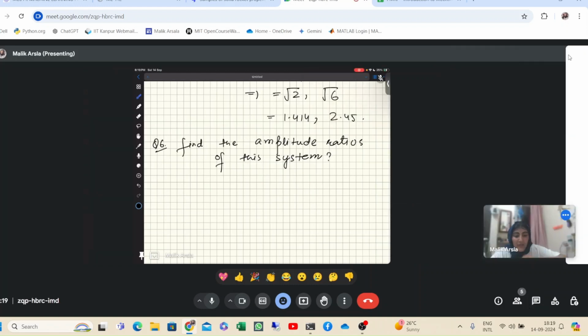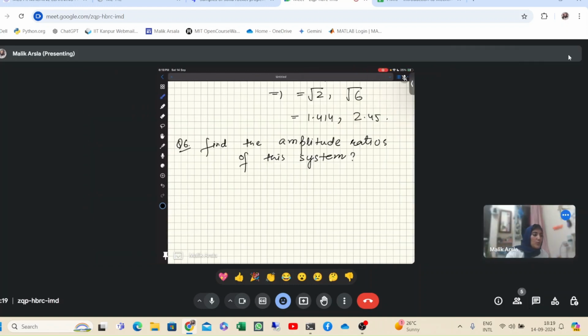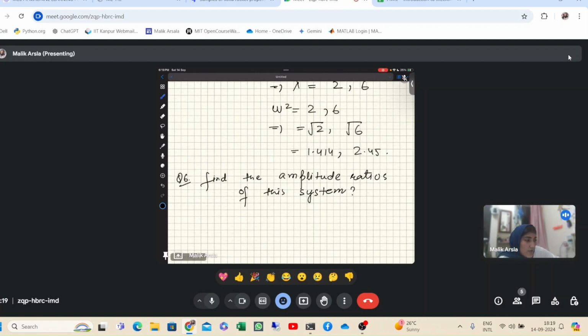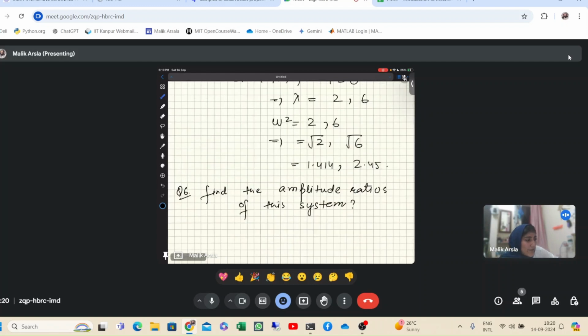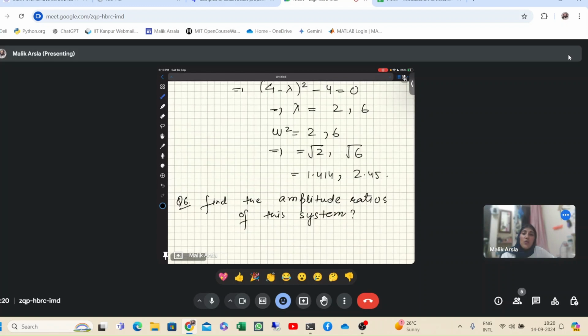Now we know that we have the eigenvalues for this system, basically 2 and 6. Lambda 1 is equal to 2 and lambda 2 is equal to 6. Now corresponding to these eigenvalues, you have done in matrices also that we find eigenvectors, right? You know how to find an eigenvector for any particular eigenvalue.